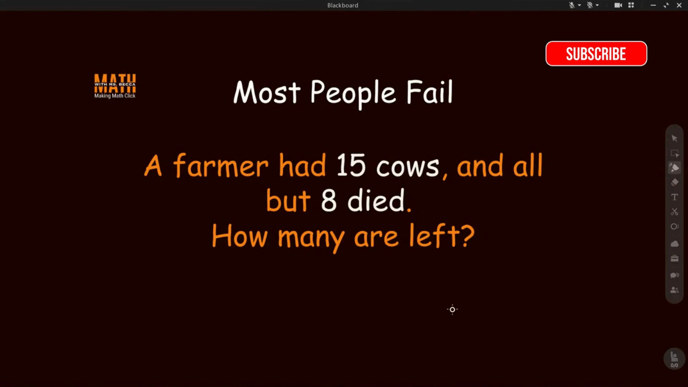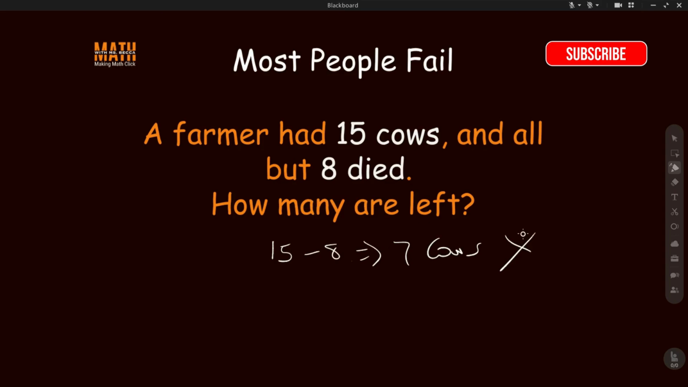A farmer had 15 cows and all but 8 died. How many are left? Type your answer before I explain. Don't overthink it. Now, most people would rush to say 7 cows are left because 15 minus 8 cows will give 7 cows, right? But this is wrong. So if your answer is 7, that means you are wrong and you are among the people who fail this.